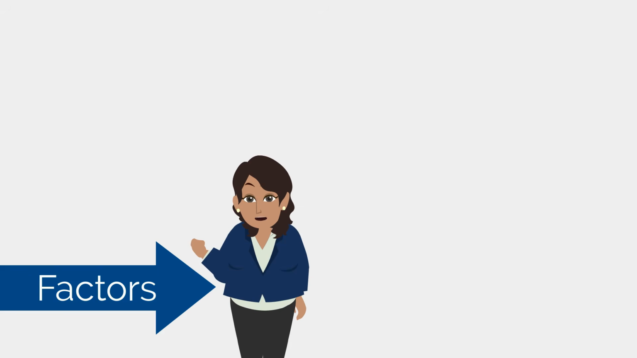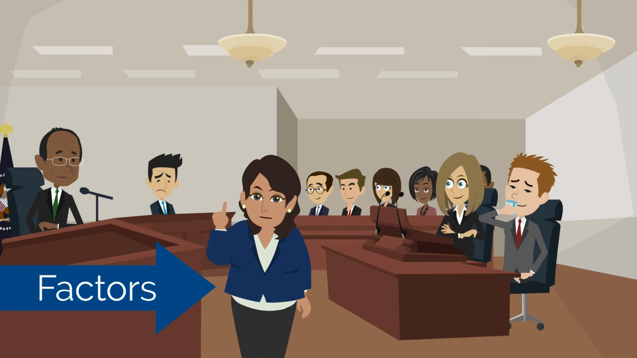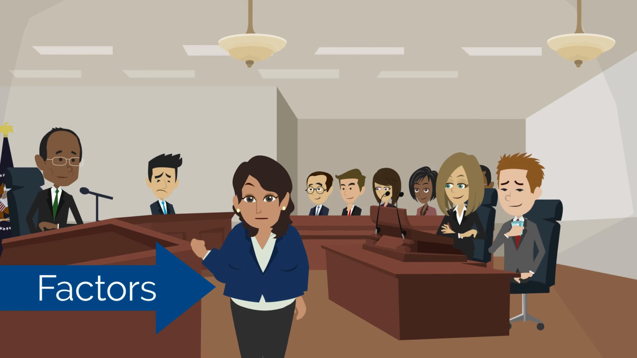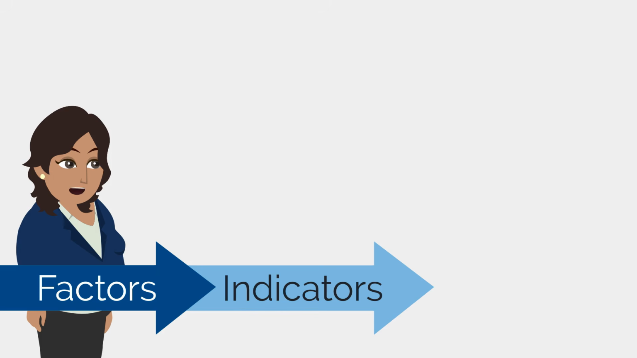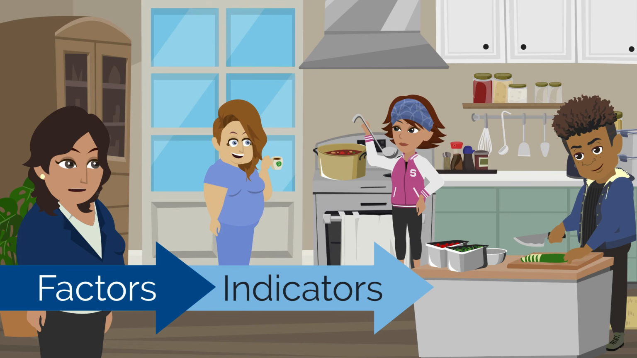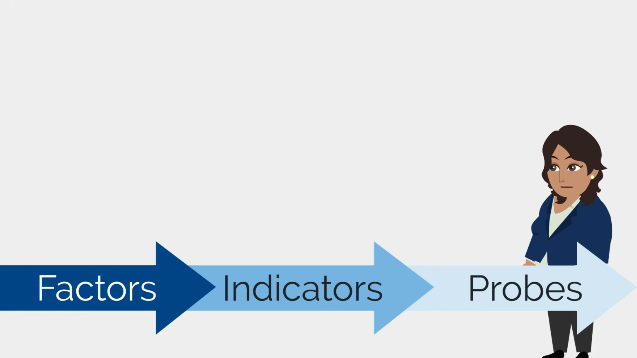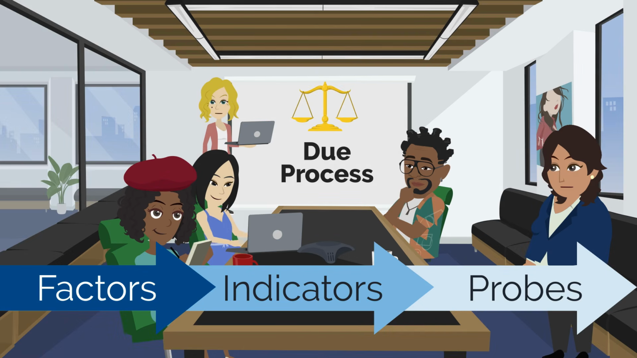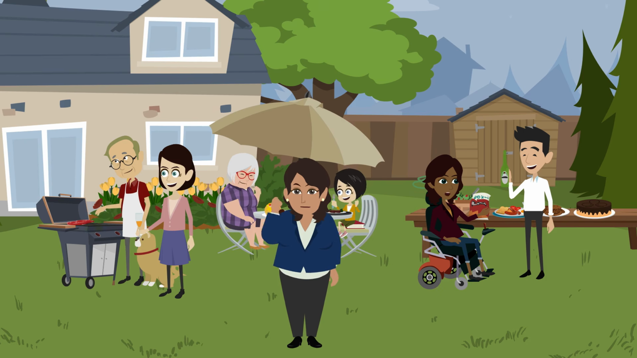Factors are the main topic areas of the Basic Assurances. One example would be rights protection and promotion. Indicators are the subtopics or the specific expectations for each factor. Within the factor for rights, an example of one indicator would be that staff recognize and honor people's rights. Probes are the questions that support the validation of the indicator. Following our example, within the indicator about recognizing and honoring rights, one probe would be, are staff trained in due process procedures?